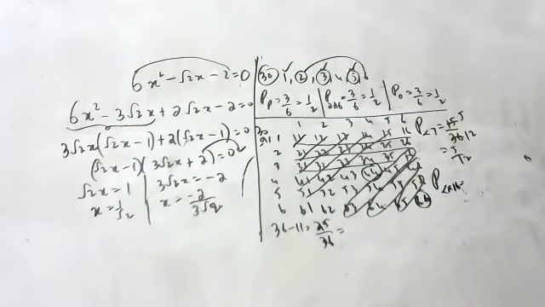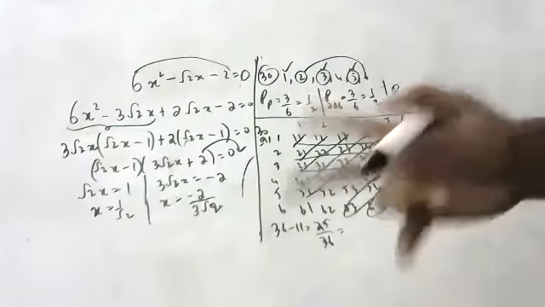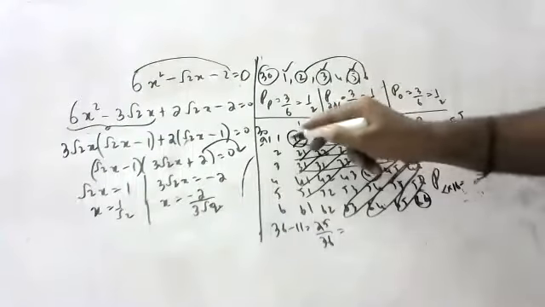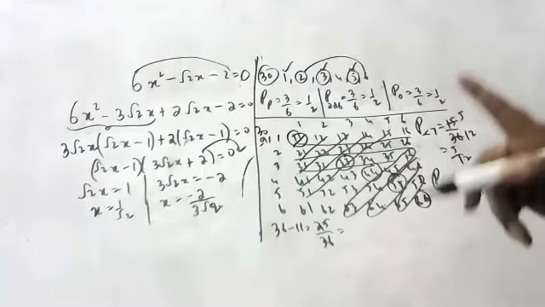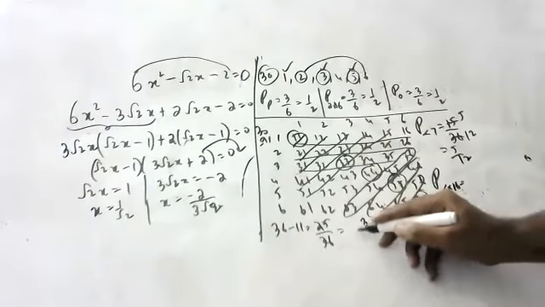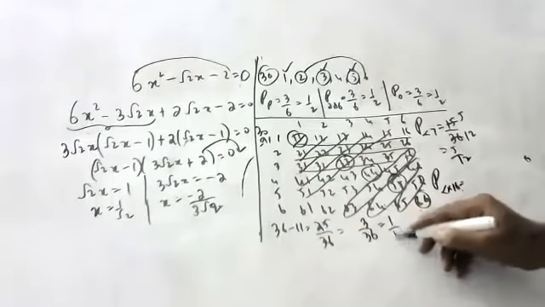Okay, children. A doublet of odd numbers. Doublet of odd numbers. Total 36. Doublet: 1,1; 3,3; 5,5. So 3 by 36, that is 1 by 12.